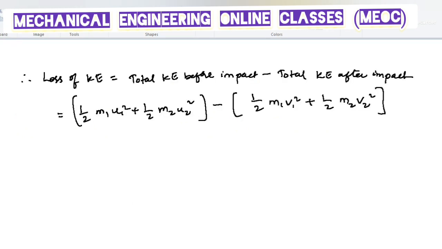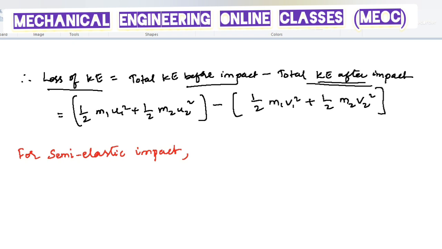As the total kinetic energy is not conserved, there will be sudden loss of kinetic energy during this impact, which is given by the total kinetic energy before impact minus total kinetic energy after impact. The total kinetic energy before impact is half m1 u1 square plus half m2 u2 square, and total kinetic energy after impact is half m1 v1 square plus half m2 v2 square. So the loss is half m1 u1 square plus half m2 u2 square minus half m1 v1 square plus half m2 v2 square.